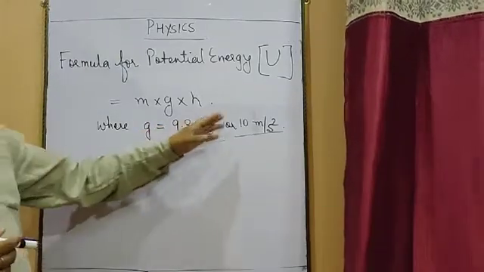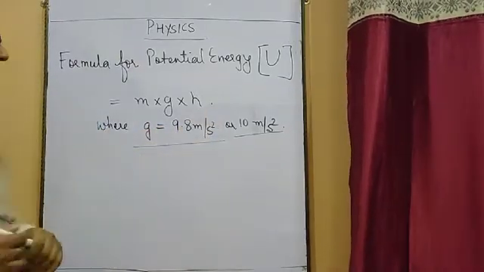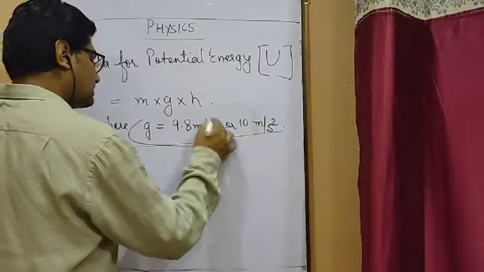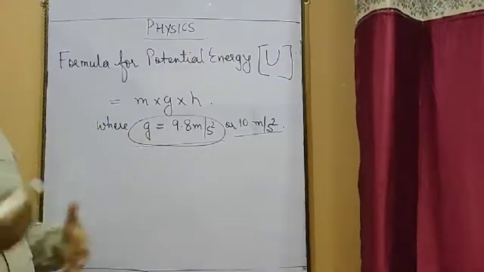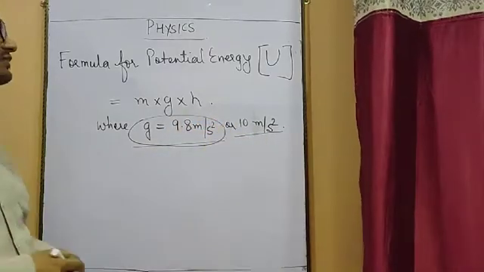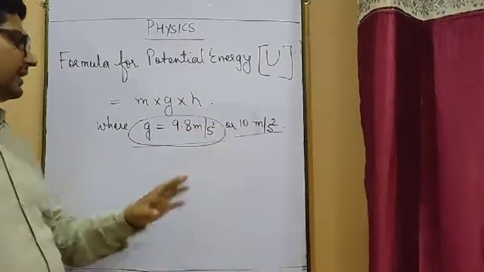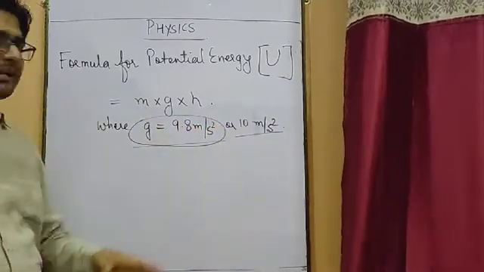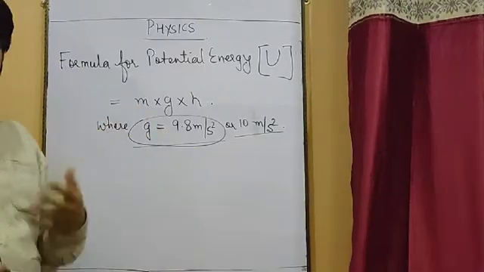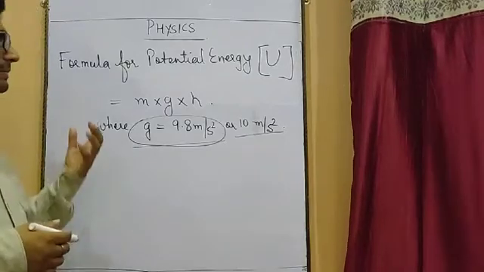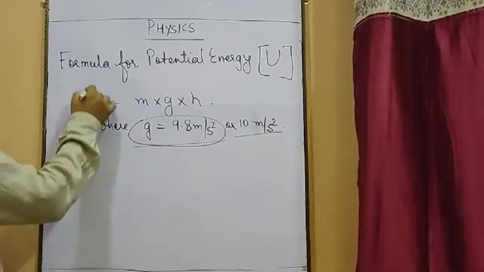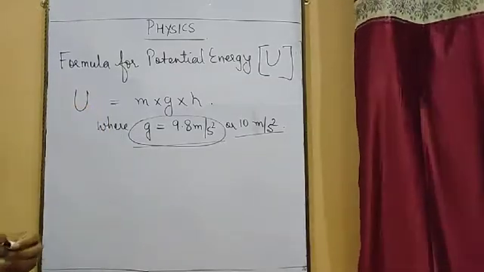Okay, so this value will remain fixed, so you have to remember the value. The actual value is, suppose, 9.8 meter per second square, but to make the calculations easy, sometimes we take 10 meter per second square, that is acceleration due to gravity. Suppose the mass of the body is 5 kg and height is 10 meters, so you have to simply multiply to calculate the potential energy of an object.